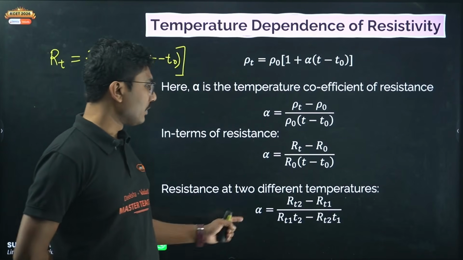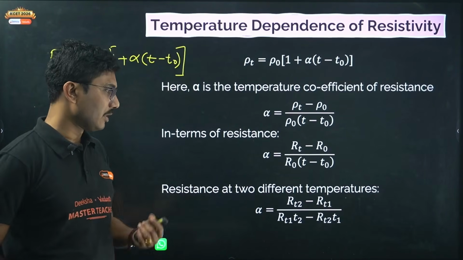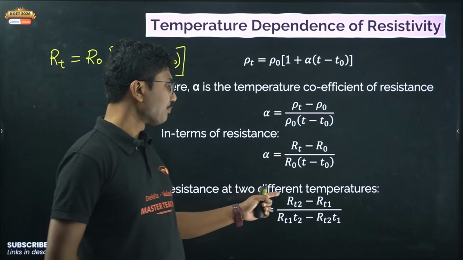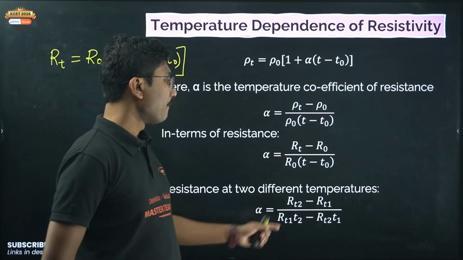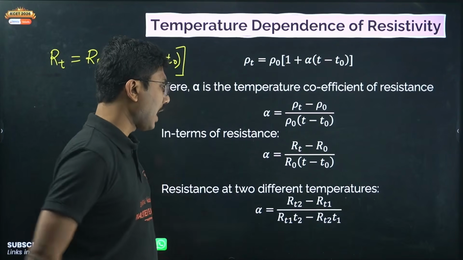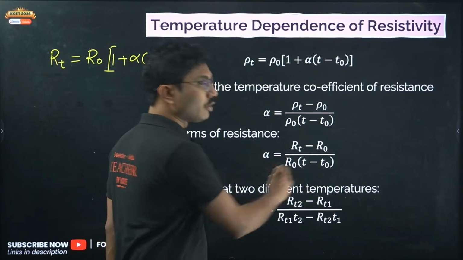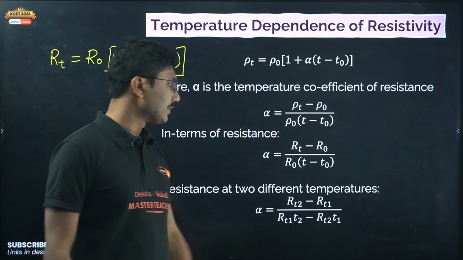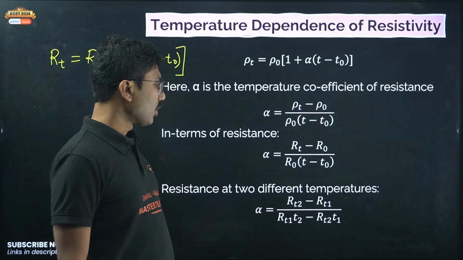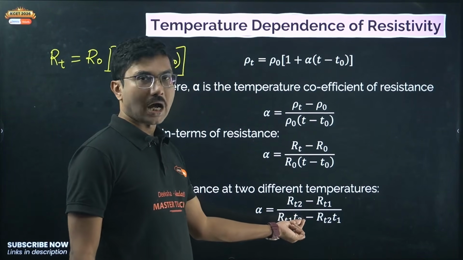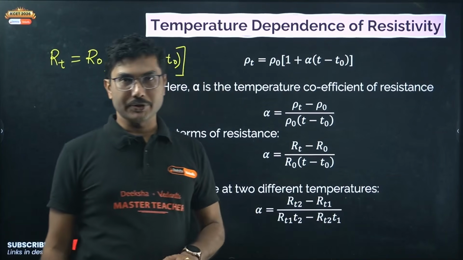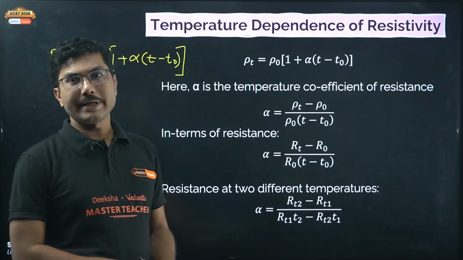In that case, alpha, the temperature coefficient of resistance, is given by RT2 minus RT1, higher resistance minus lower resistance, divided by lower resistance times higher temperature minus higher resistance times lower temperature. That is how you can remember it, and that's how you can calculate alpha.